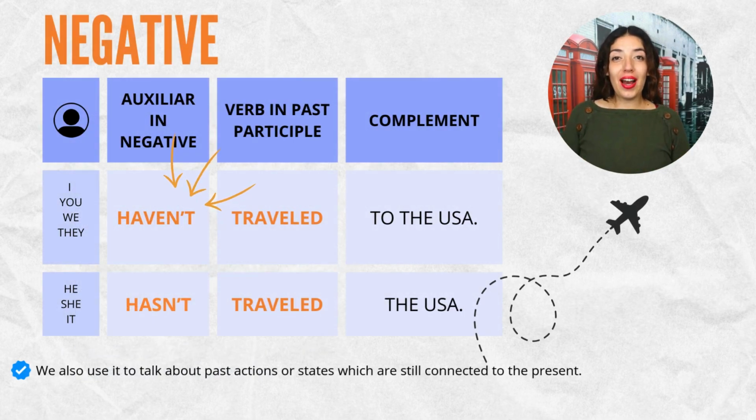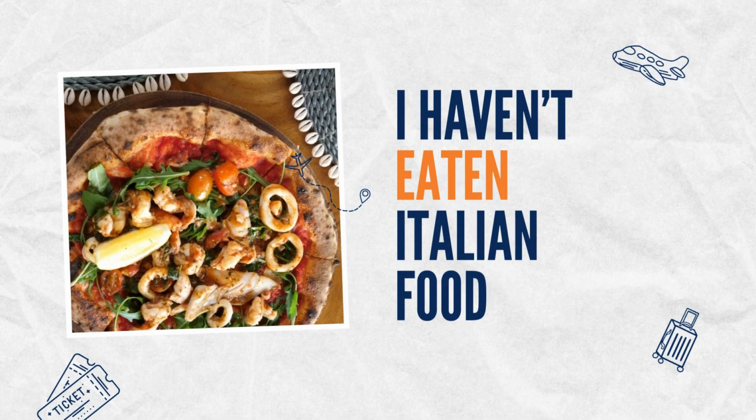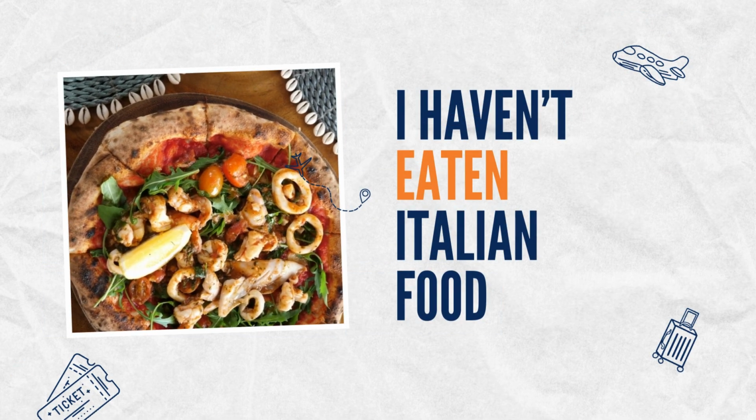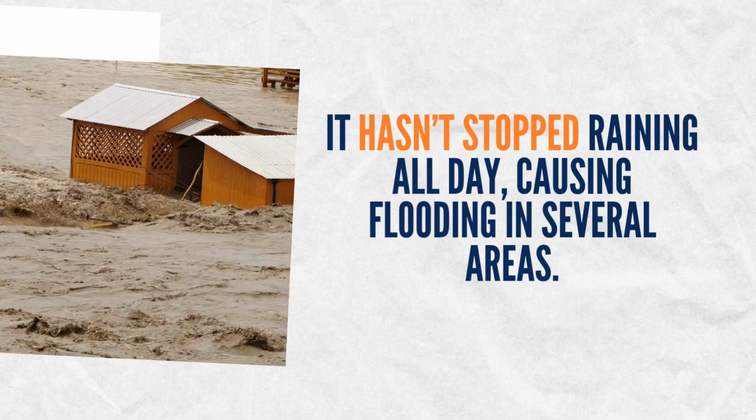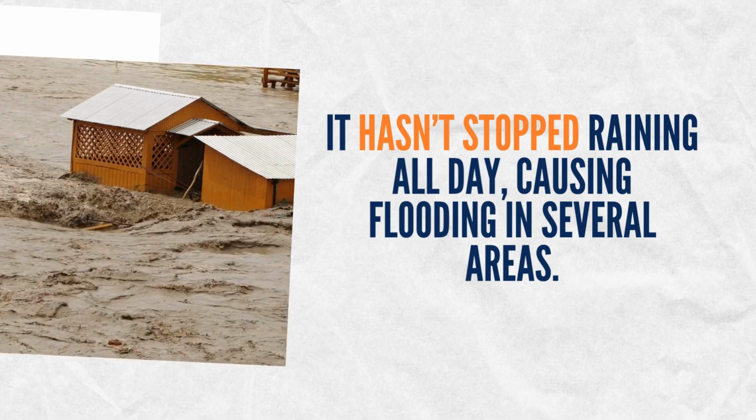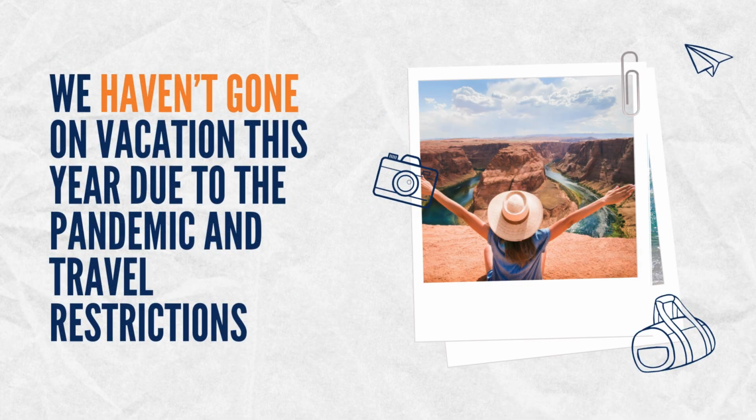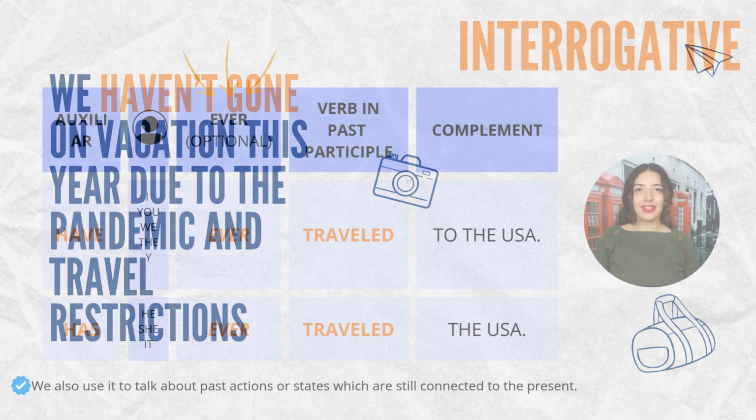But what happens in the negative form? Well, it is so easy. The only thing that you have to do is, instead of have, we use haven't, and instead of has, we use hasn't. The rest of the structure is exactly the same. I haven't eaten Italian food. It hasn't stopped raining all day, causing flooding in several areas. We haven't gone on vacation this year due to the pandemic and travel restrictions.